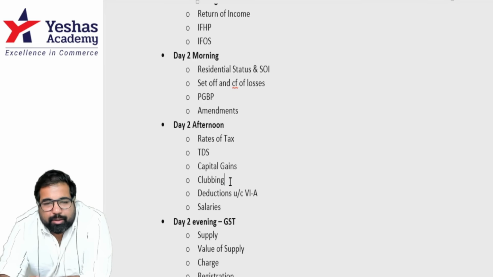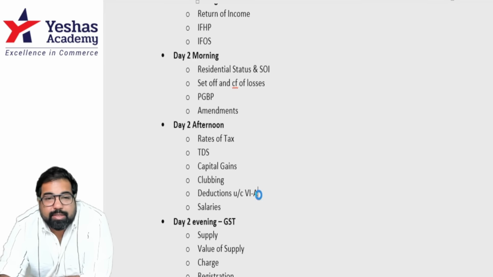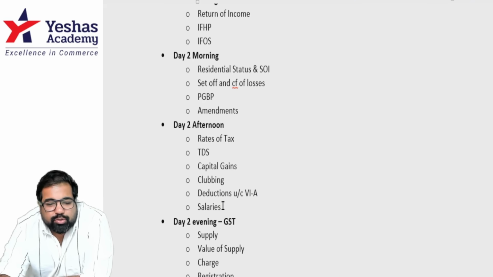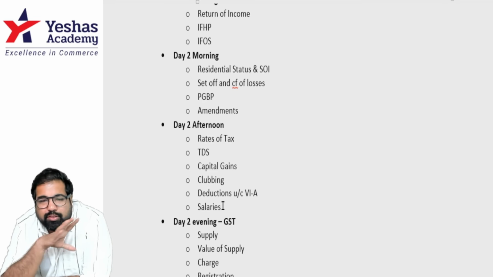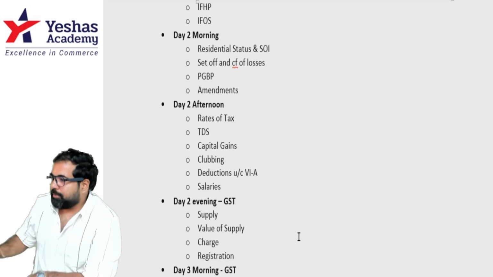Next, a very small chapter called clubbing of income. This again can be asked in the exam. Go through it. Video is great. Deduction under chapter 6A will be there. And salaries you should do without the retirement benefits. Don't focus on retirement benefits. Just look at SAP and SEP. This is the afternoon time. And this is where this comes to an end.